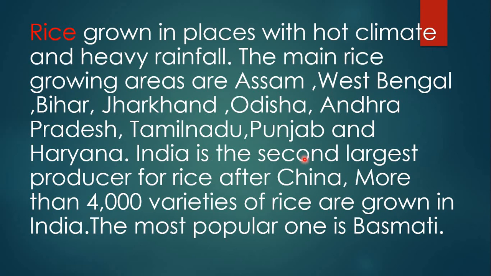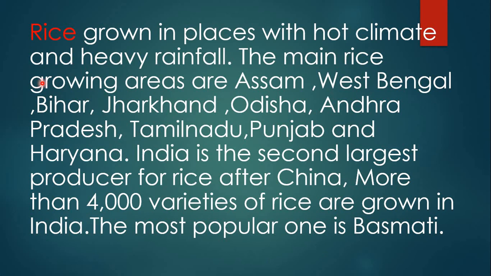India is the second largest producer of rice after China. More than 4,000 varieties of rice are grown in India. The most popular one is basmati rice.